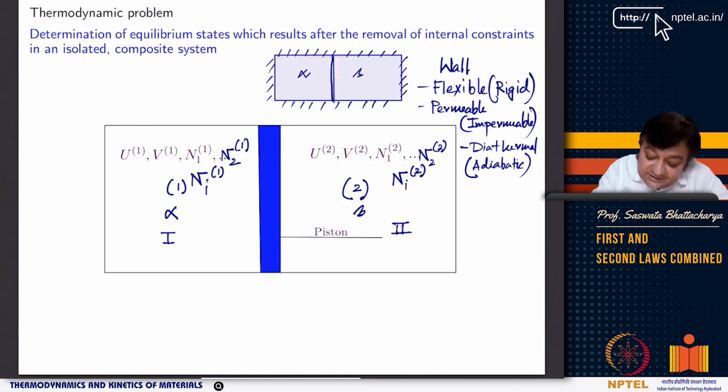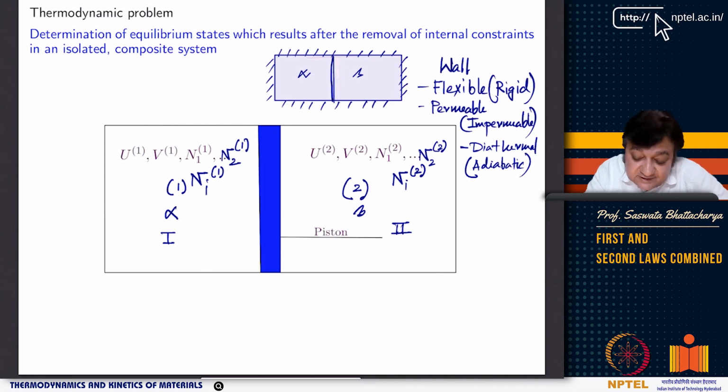Right? And then this entire system is isolated. However, this is a composite system, an isolated composite system. Initially we can make the wall completely constrained: it is rigid, it is impermeable to matter, that is, to the flow of species between the subsystems. It cannot move, and it is also adiabatic. That means it does not allow heat transfer between the subsystems.